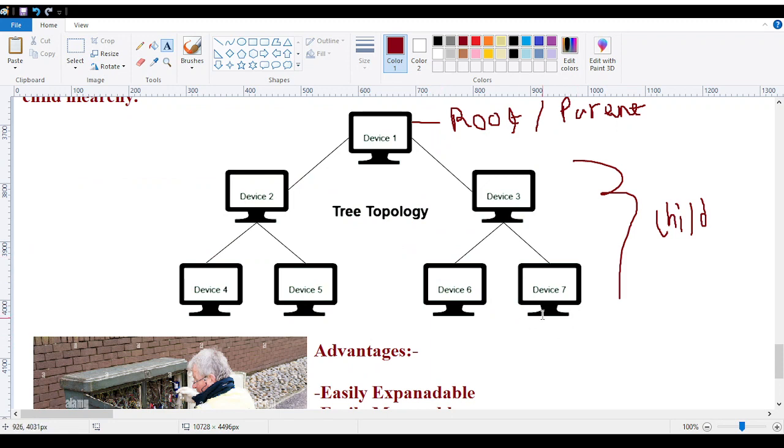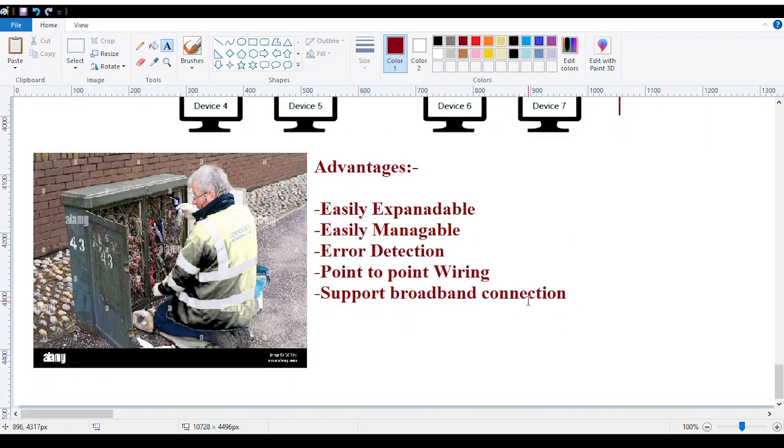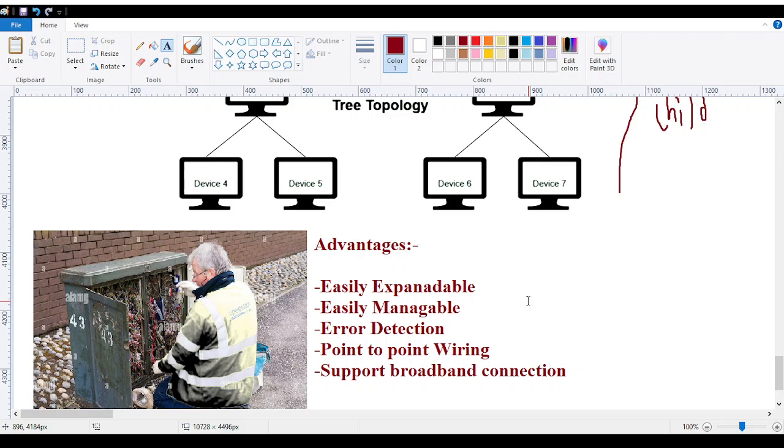Easily expandable: you can add a new device or new connection over here at any point. That is not going to create any problem. Just as when you want a Wi-Fi connection at your house, you call the customer care, they will come, do the connection, and go. That is very easy, just how we connect in the star. Easily manageable: the management is very easy. It gives you clarification about which pack is being used by which customer and what kind of connection speed they need to be given. That actually helps in defining that kind of segment over here.